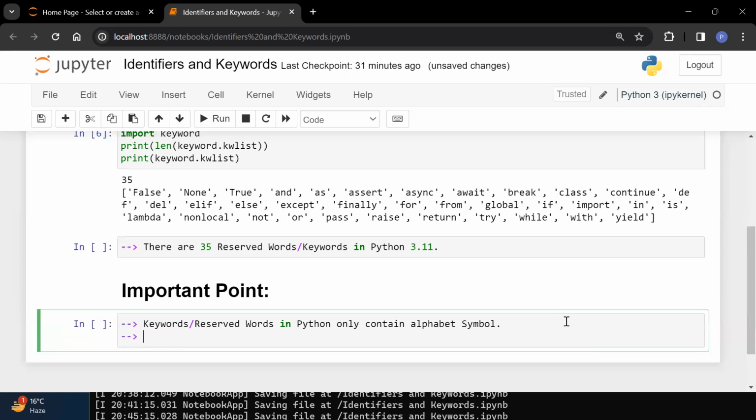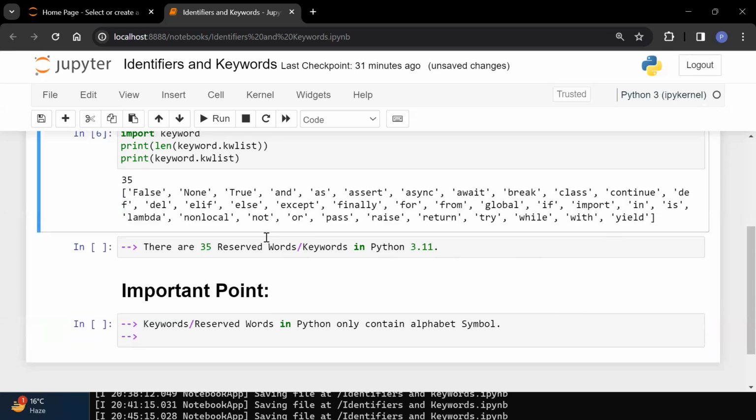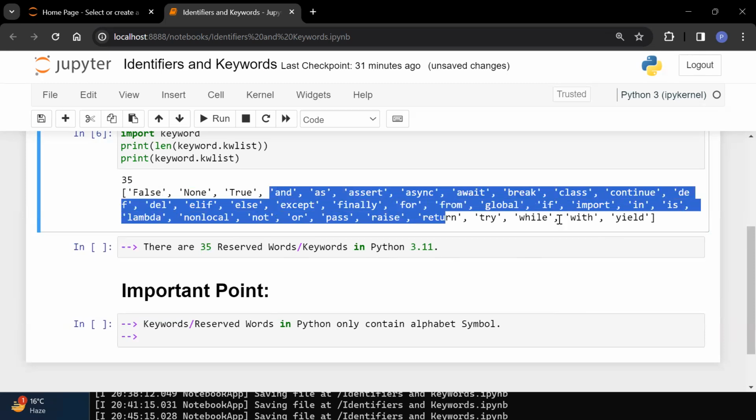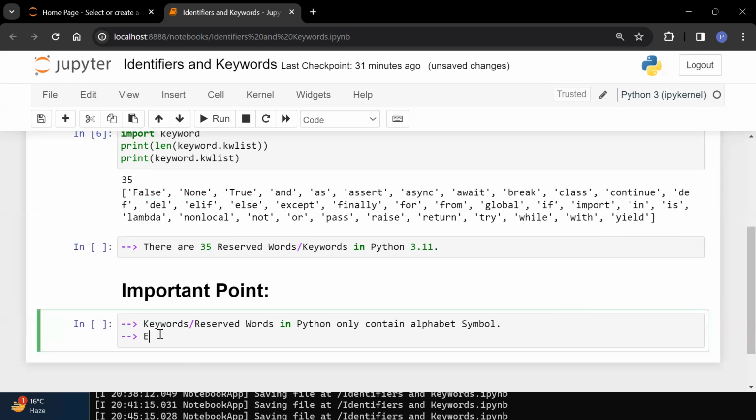Next one. Now, if you concentrate on one more point, you can see here, except three keywords, all keywords are in lowercase or not? The answer is yes. So that is also a conclusion you can consider.